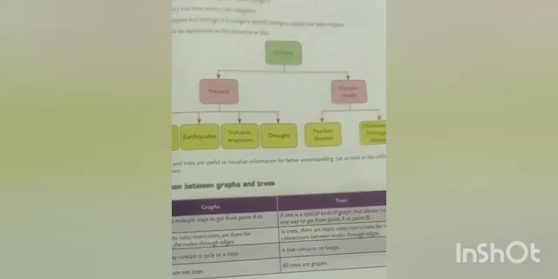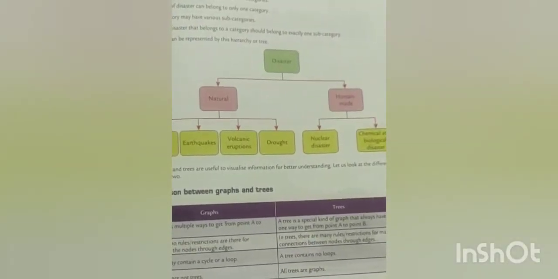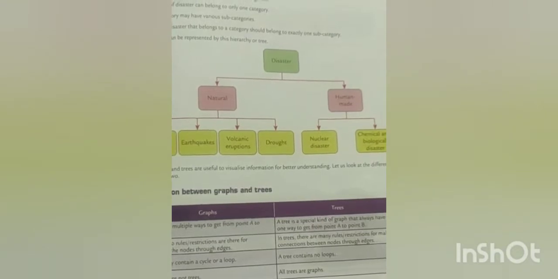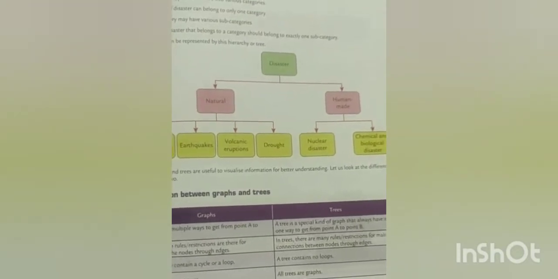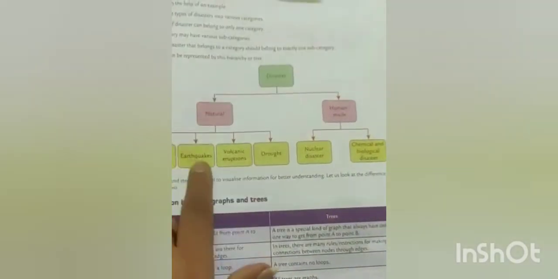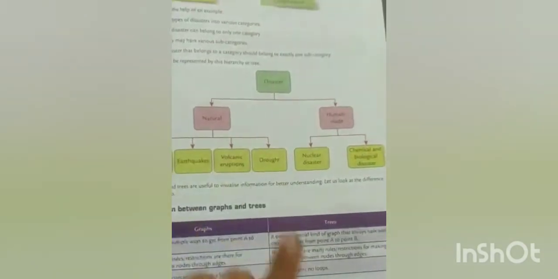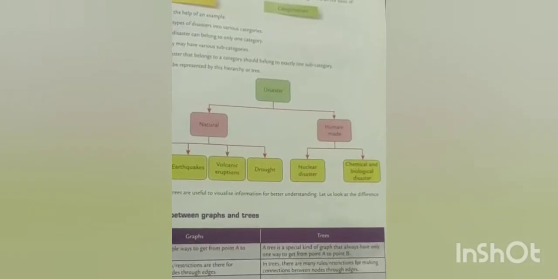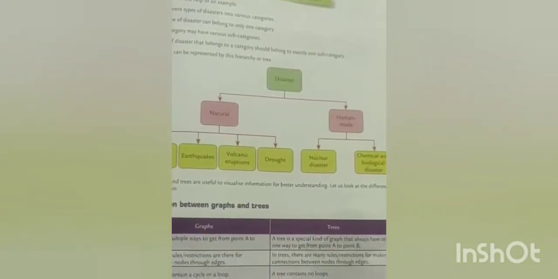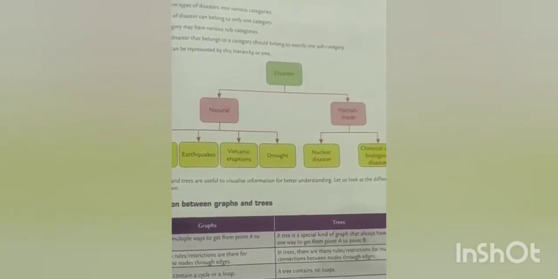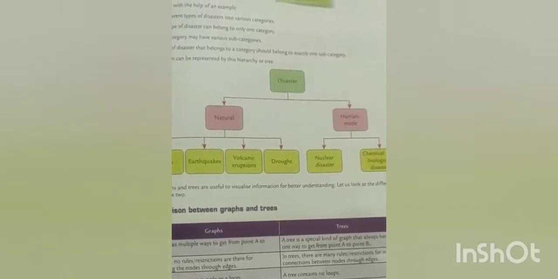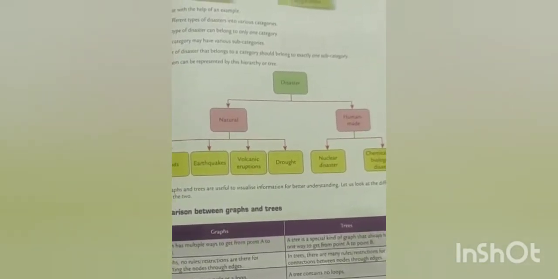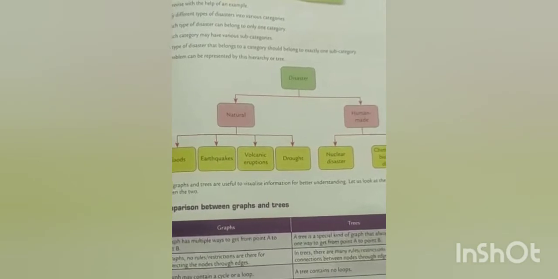But trees are a special kind of graph in which there is no loop and only one way to go from one point to another. Here, if I want to go from disaster to drought, or from disaster to chemical and biological disaster, there is only one path I need to follow. But in graphs there are multiple paths for travelling from one place to another.